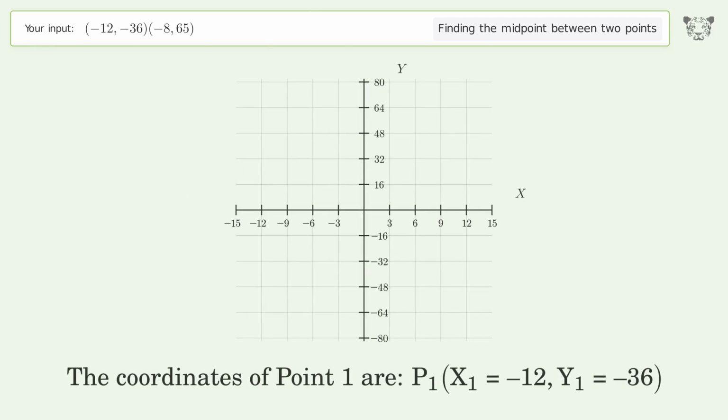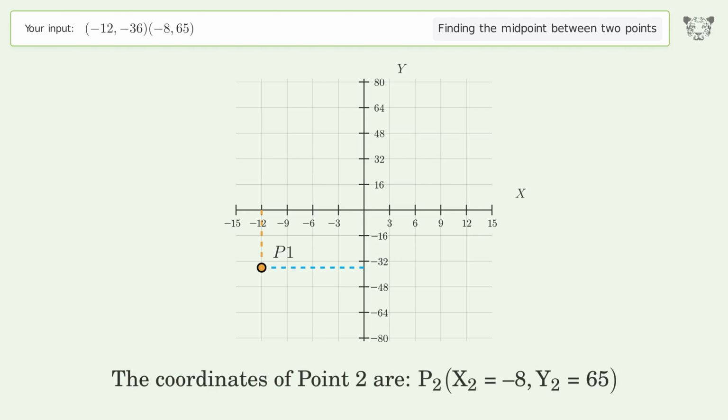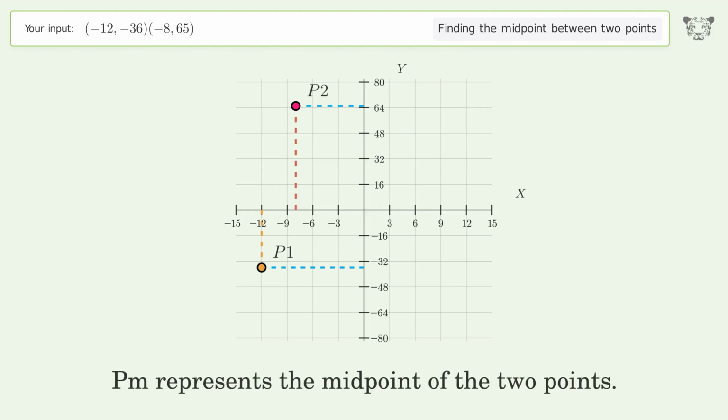The coordinates of point 1 are x1 equals -12, y1 equals -36. The coordinates of point 2 are x2 equals -8, y2 equals 65. PM represents the midpoint of the 2 points.